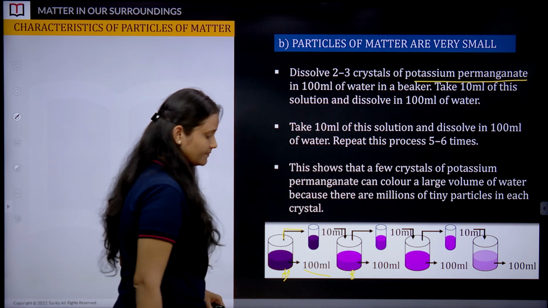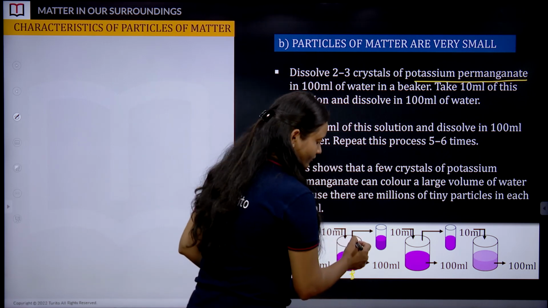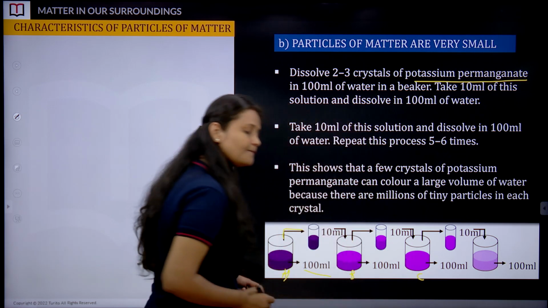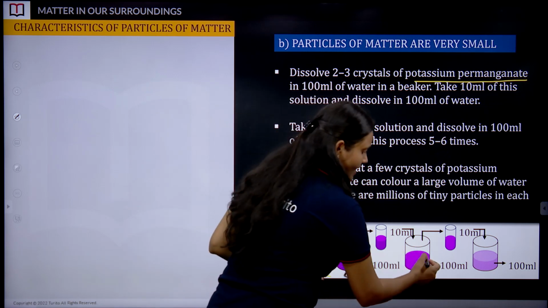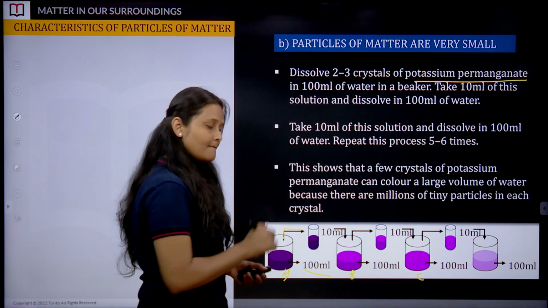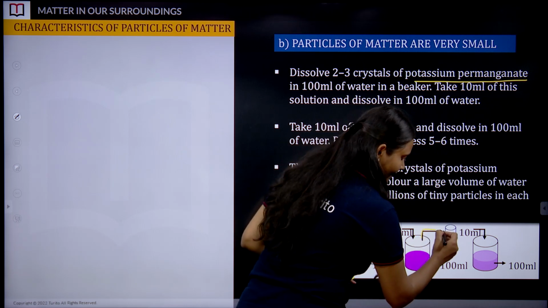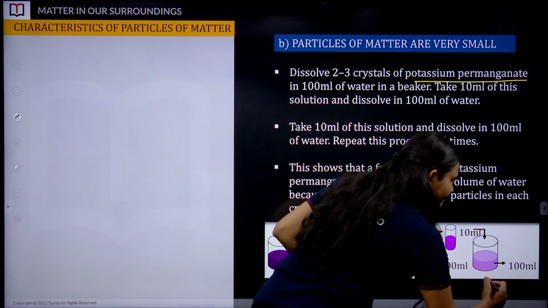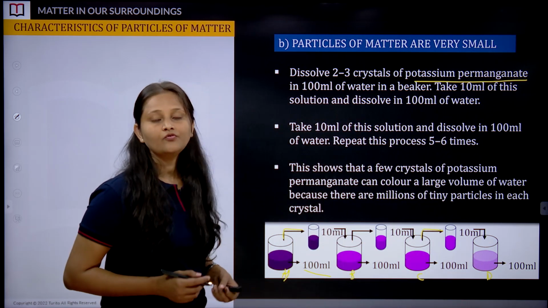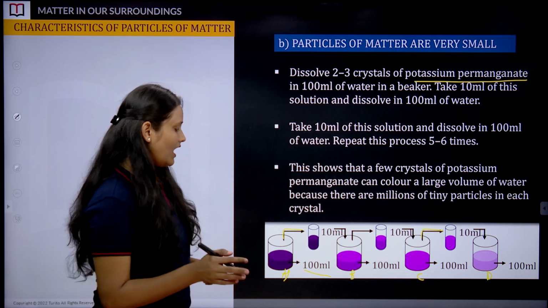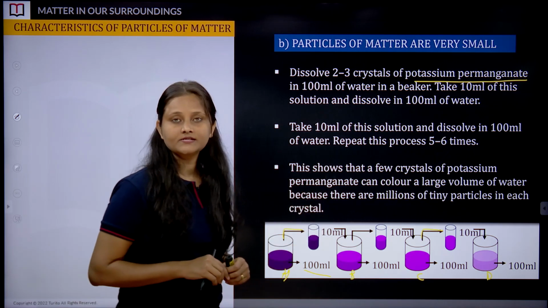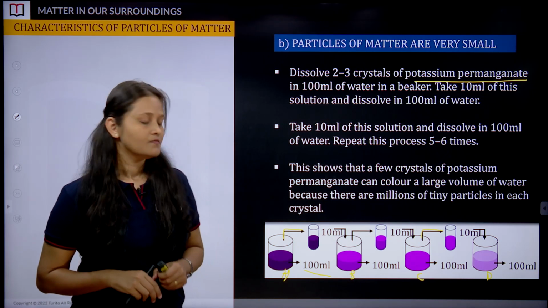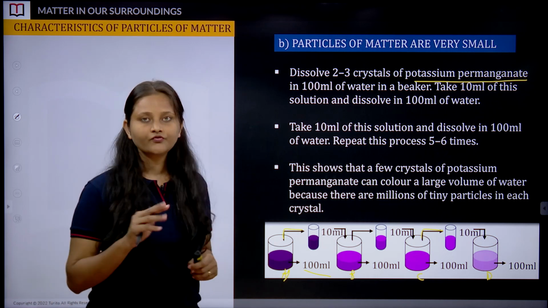From solution B, take 10 ml into beaker C and add 100 ml of water. Again, take 10 ml from beaker C, pour it into beaker D, and add 100 ml of water. That's how we have A, B, C, D, 4 beakers of potassium permanganate and water. I just want you all to observe these 4 beakers.